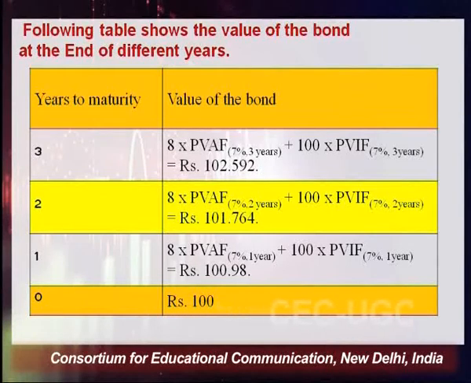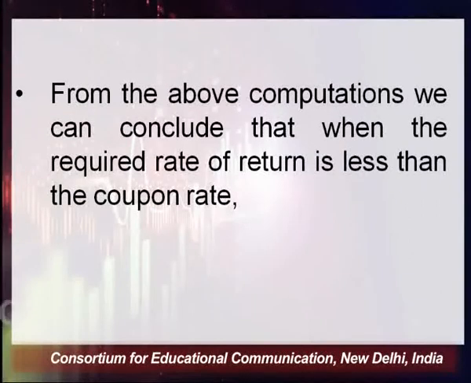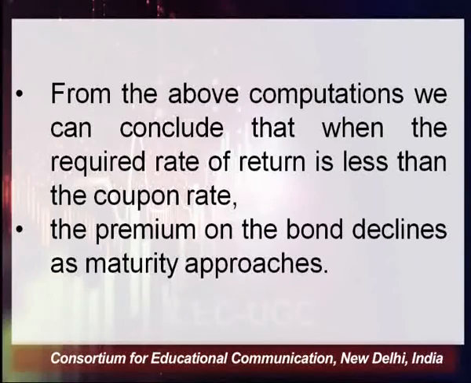So if you look at the difference, you will find that the premium which you are going to receive out of this particular investment in a bond, as soon as you are getting closer to the maturity period, your rate of increment in this premium is going to decline, and the same is visible here. So we can conclude out of this computation that when the required rate of return is less than the coupon rate, what will happen? The premium on the bond declines as maturity approaches.